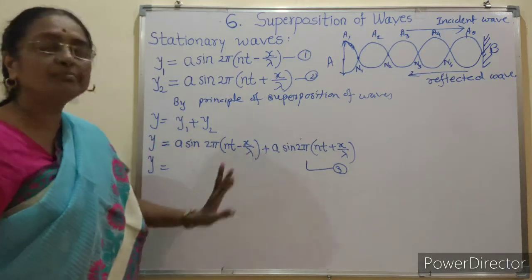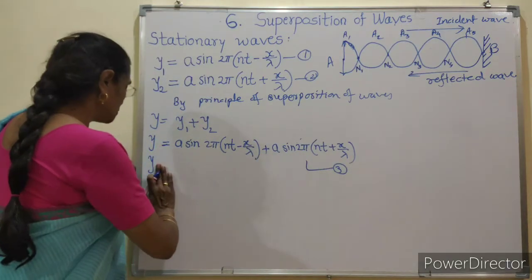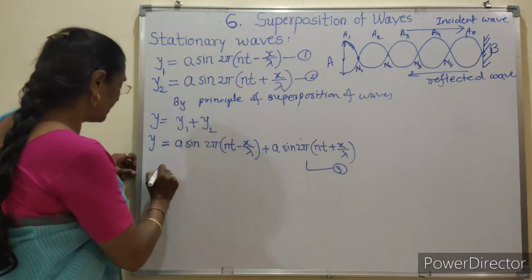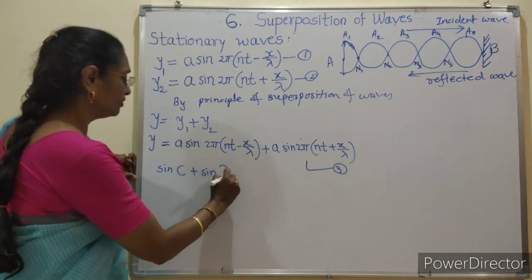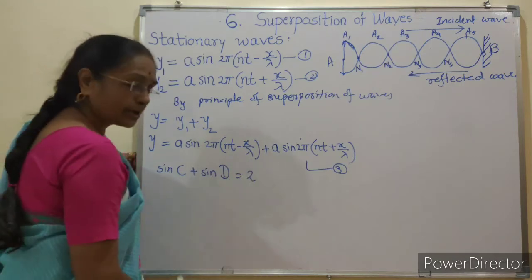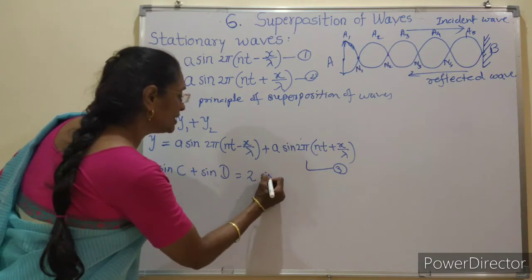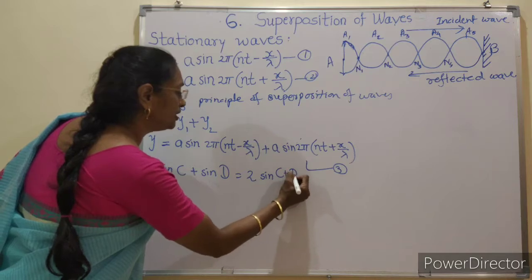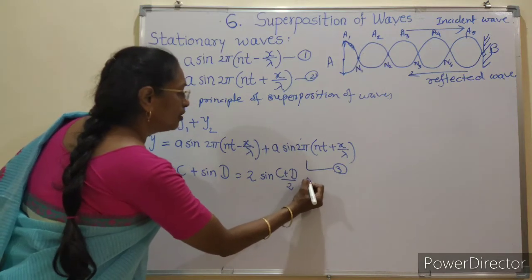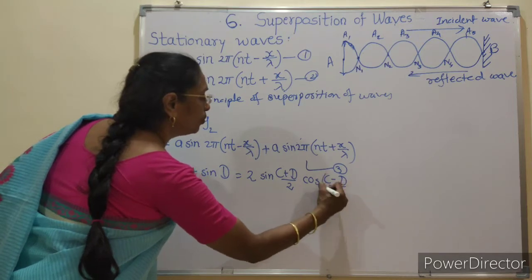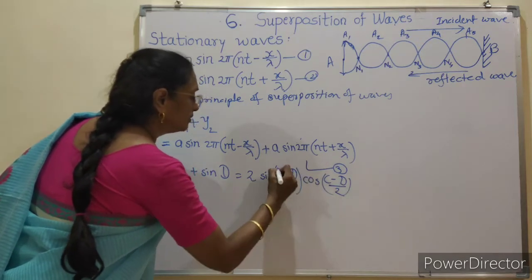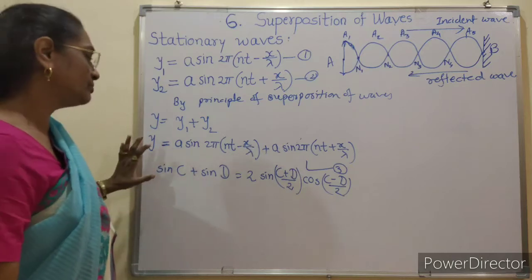Now for the simplification, we use the trigonometric identity sin C plus sin D is equal to 2 sin((C plus D)/2) cos((C minus D)/2). Very simple step is there.